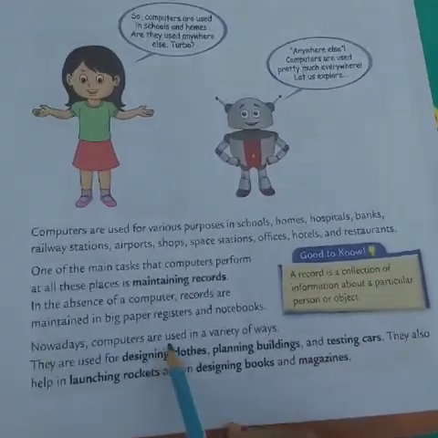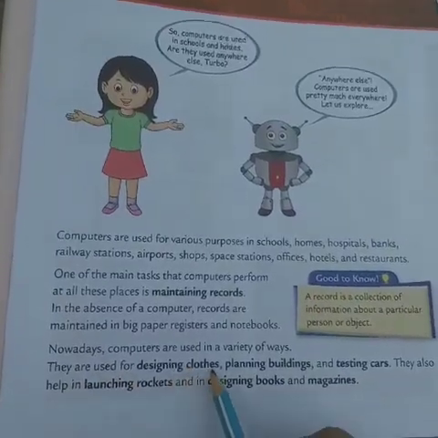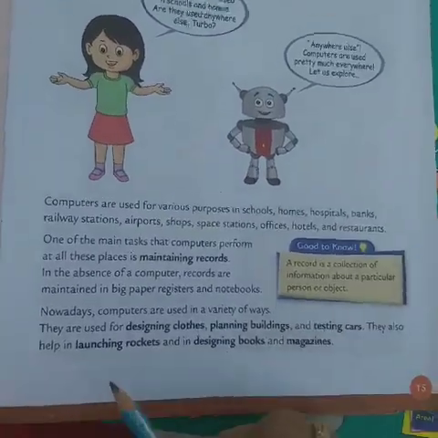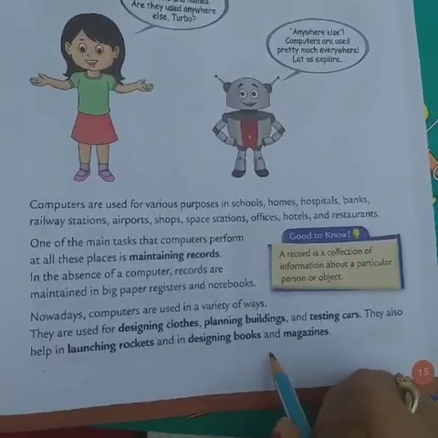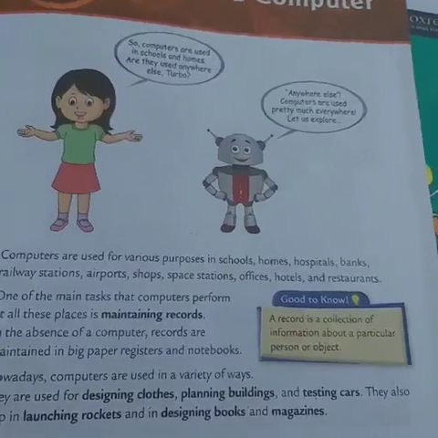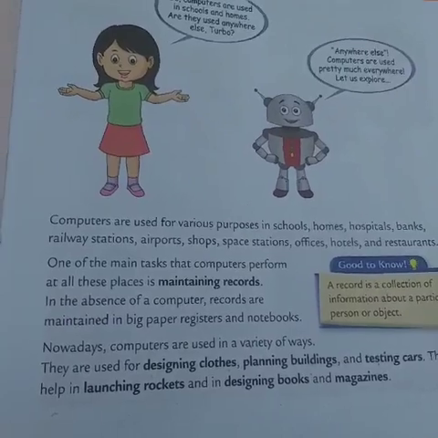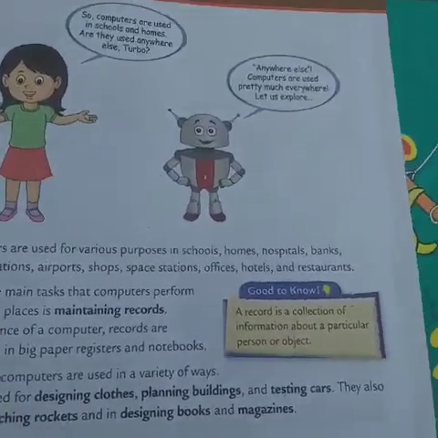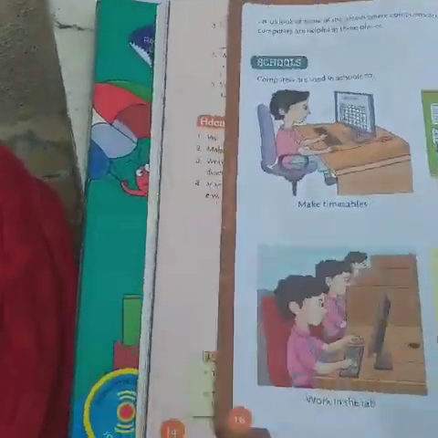Now you know computers are used in a variety of ways. They are used for designing clothes, planning buildings and testing cars. They also help in launching rockets and designing books and magazines. Nowadays, as generation to generation is developing, so many things are also invented for the computers. Now let's have a look, where do we use it more.